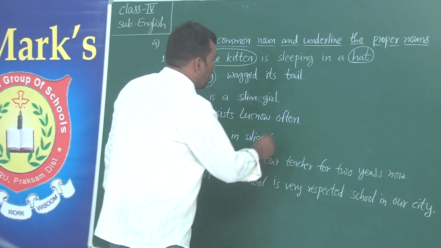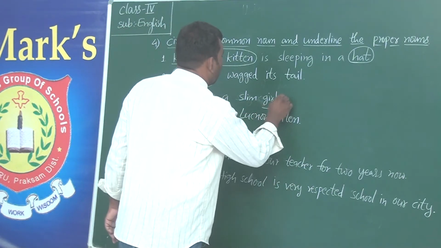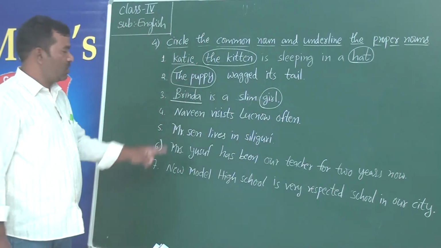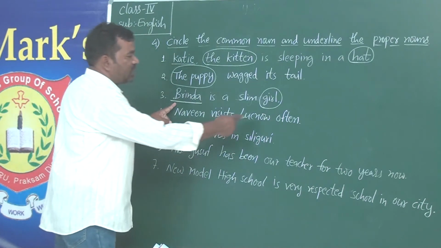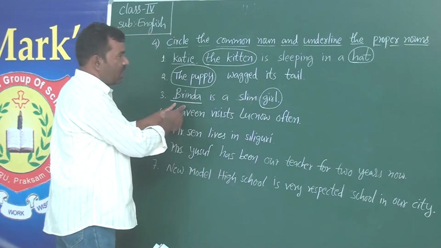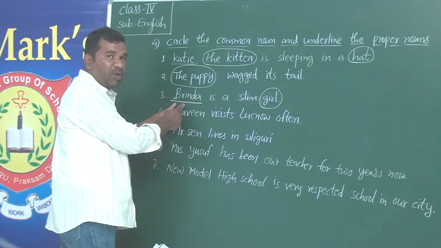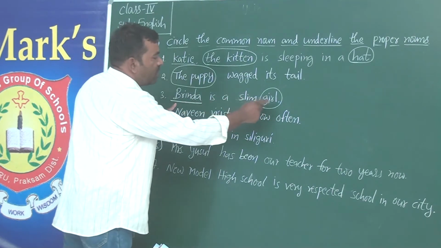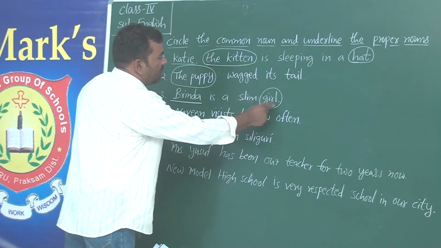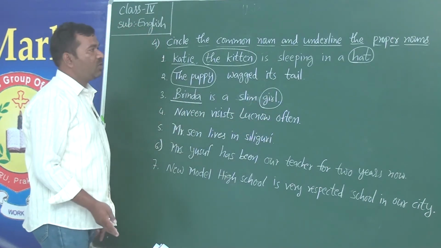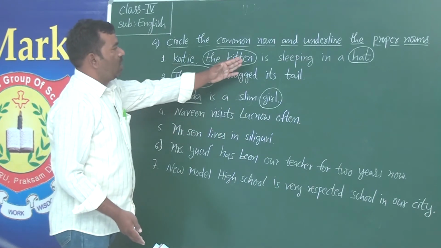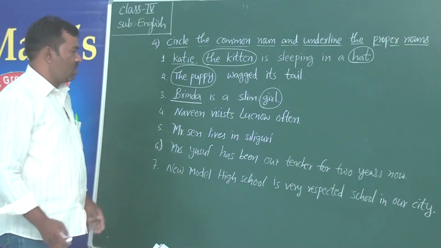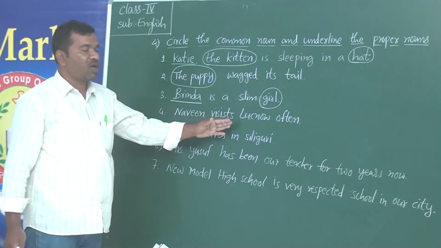Girl is an example of a common noun. You got it? You can understand better: Brinda is a specific name of a girl, and the word girl can be any girl. So therefore it is an example of a common noun. Okay. So next is Naveen visits Lucknow often.